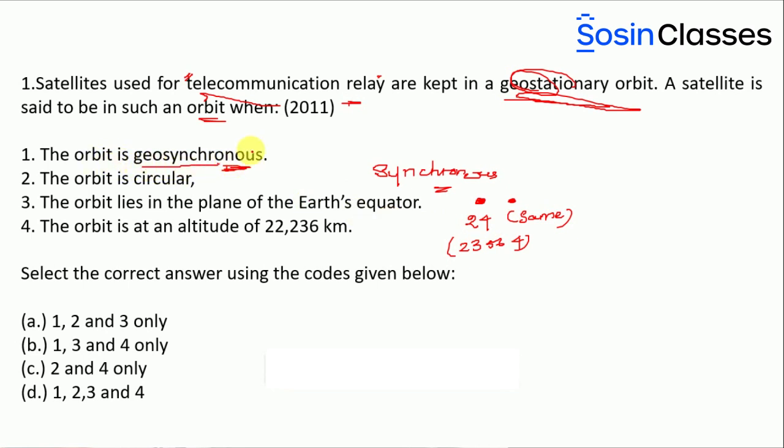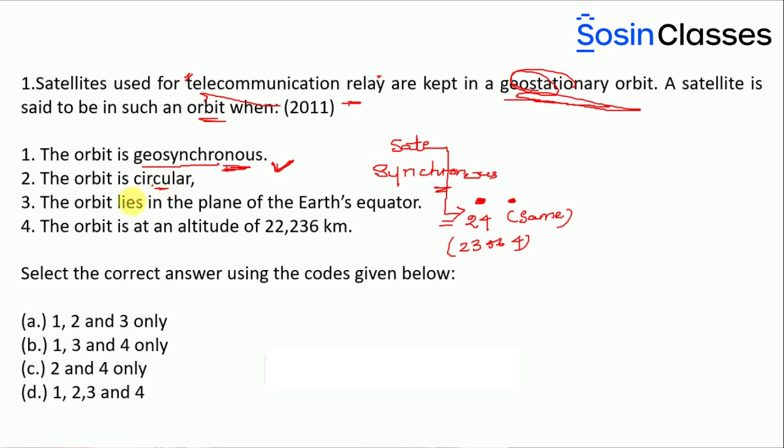When you send a satellite into geostationary orbit, the satellite has the same rotation time period as the Earth, that is 24 hours, as you can see on the screen. So that means the first option must be correct. Now look at the second option, the orbit is circular.